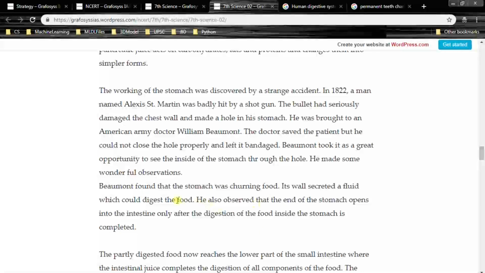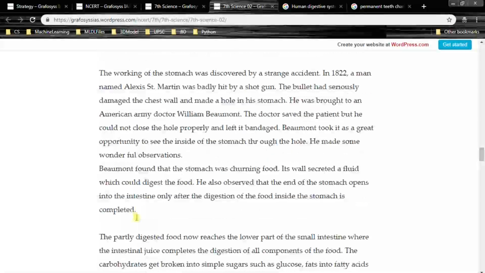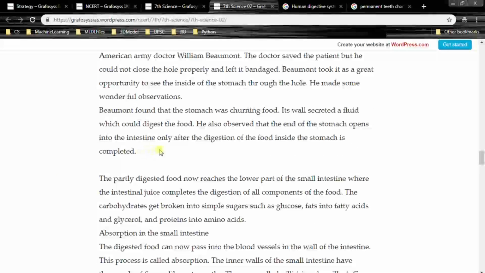So after the process is done, the intestine will open, right? The partly digested food now reaches the lower part of the intestine, where the intestinal juice completes the digestion of all components of the food.